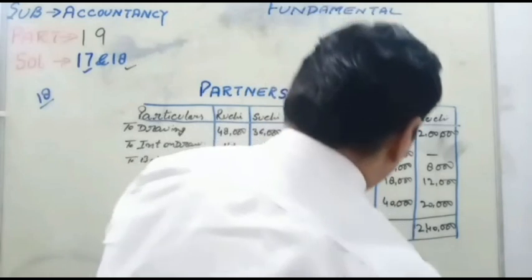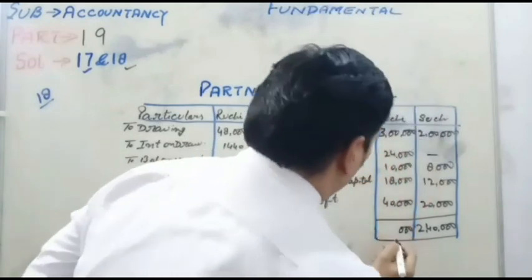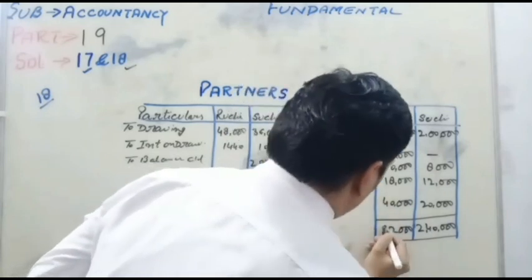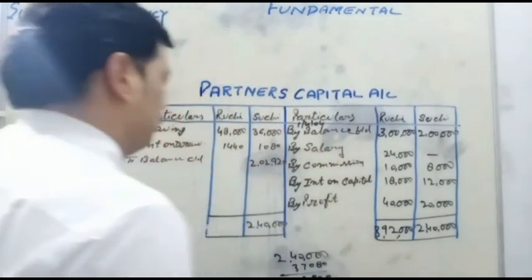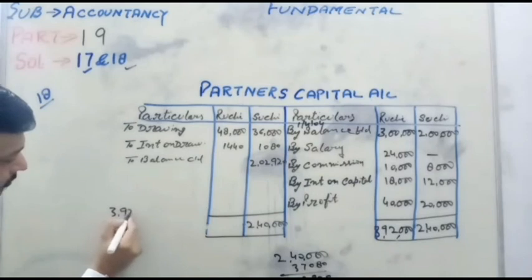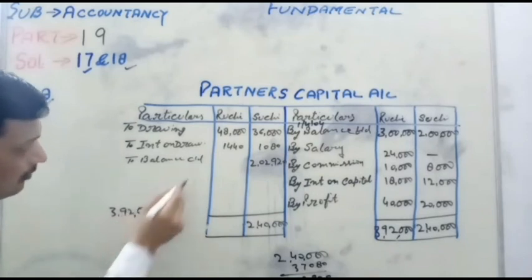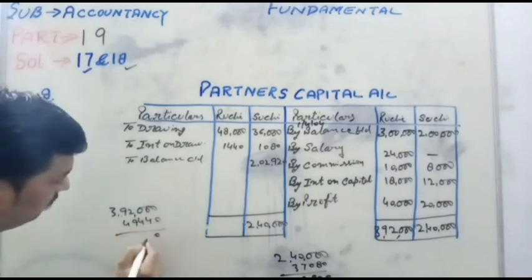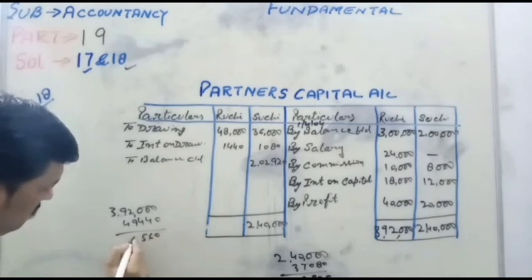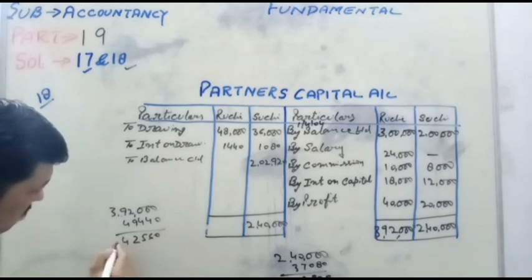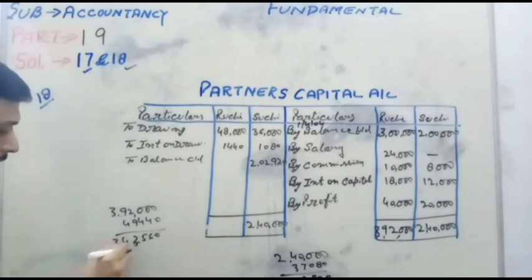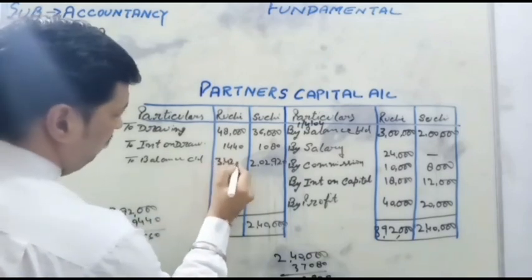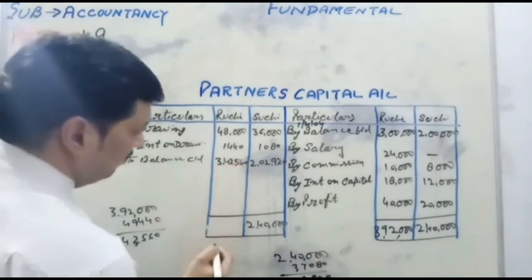Same thing for Ruchi. Total of 3,92,000, deduct 49,440, gives 3,42,560. Balance c/d 3,42,560.